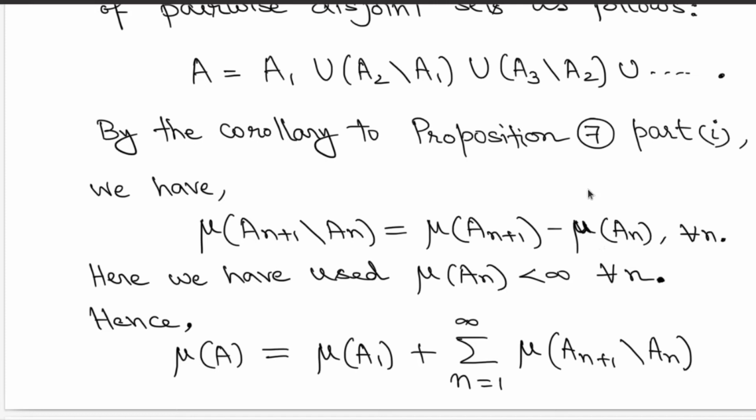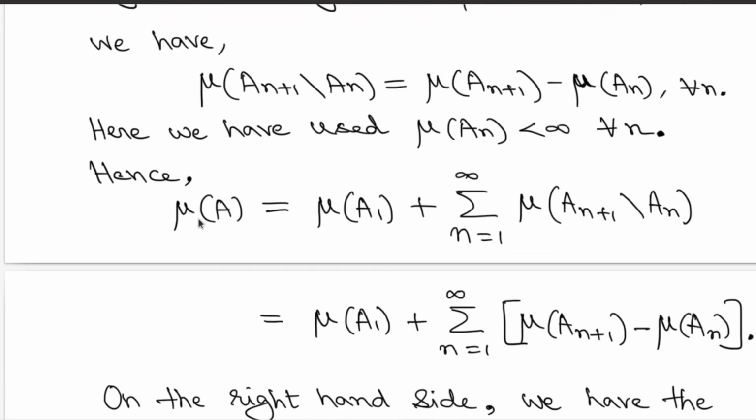Okay. So, now all you have to do is use the countable additivity of the measure mu on this complete union A. Since you have written it as a countable disjoint union, you get this relation that measure of A is nothing but the addition of all these measures, additions of these sizes.